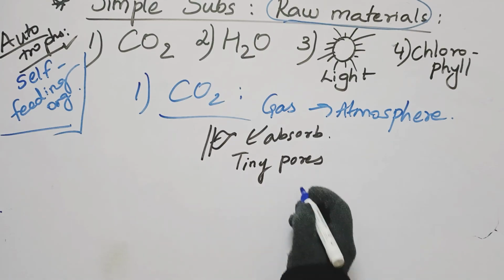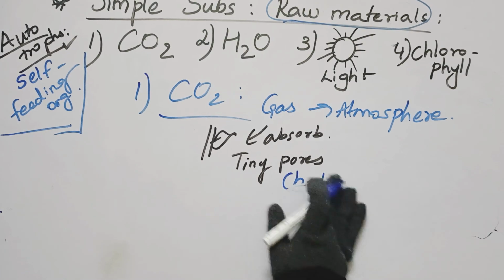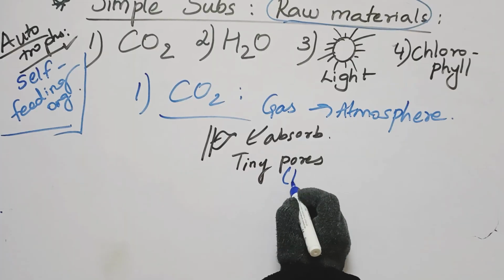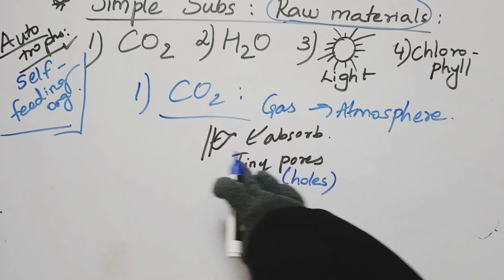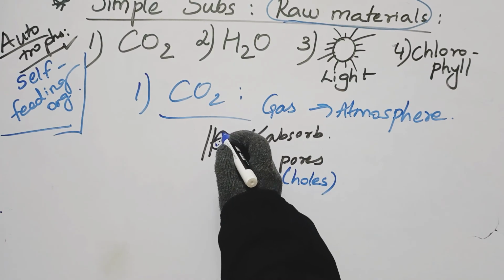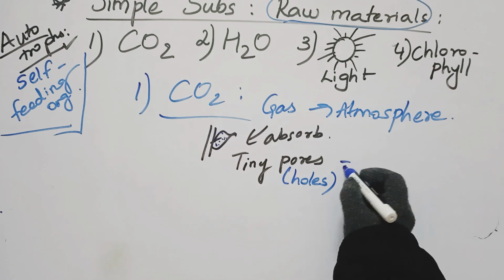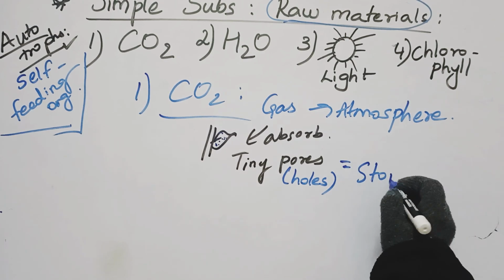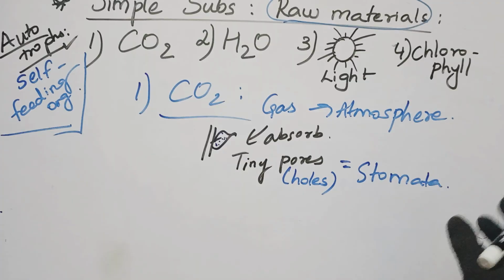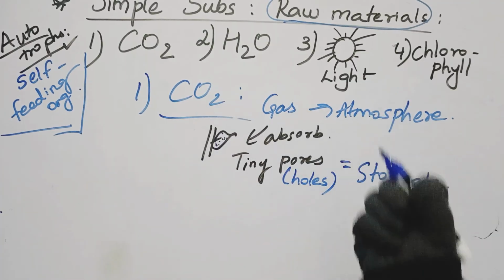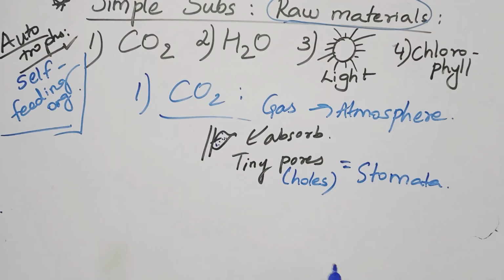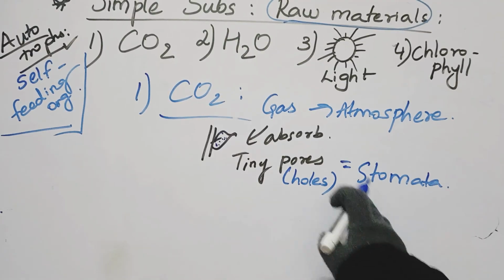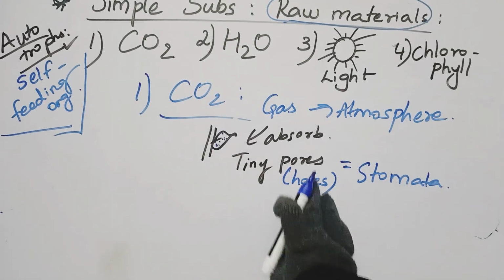In normal language we say hole, but in biology we use the term pores. Pore is singular, pores is plural. These tiny pore-like structures in the leaf are called stomata. The stomata open if the plant wants to take CO2, and close if it doesn't want CO2. So plants absorb CO2 from the atmosphere through stomata.